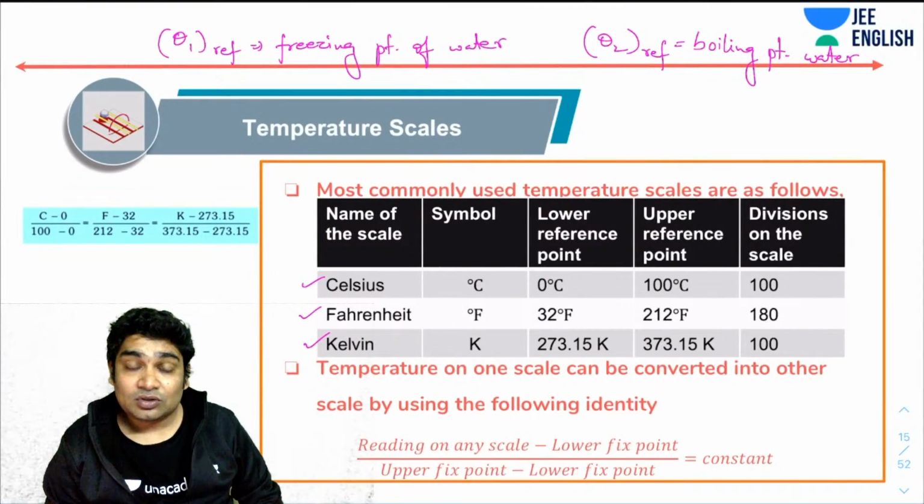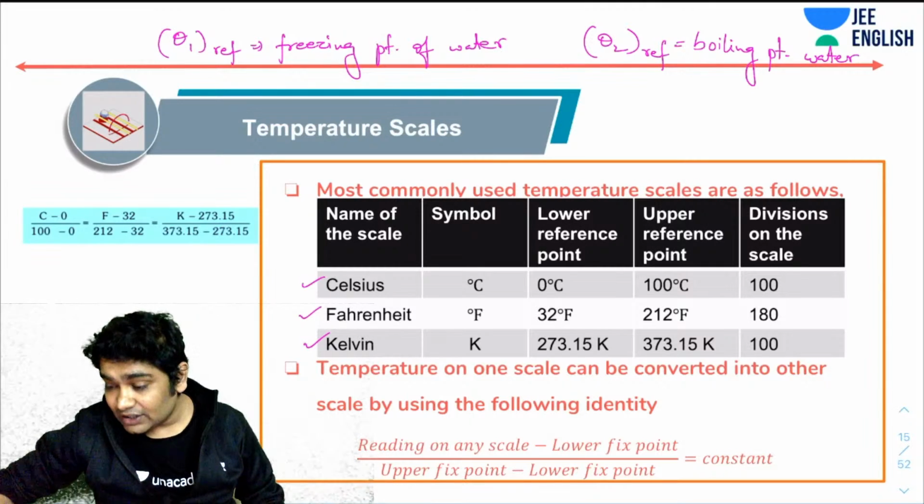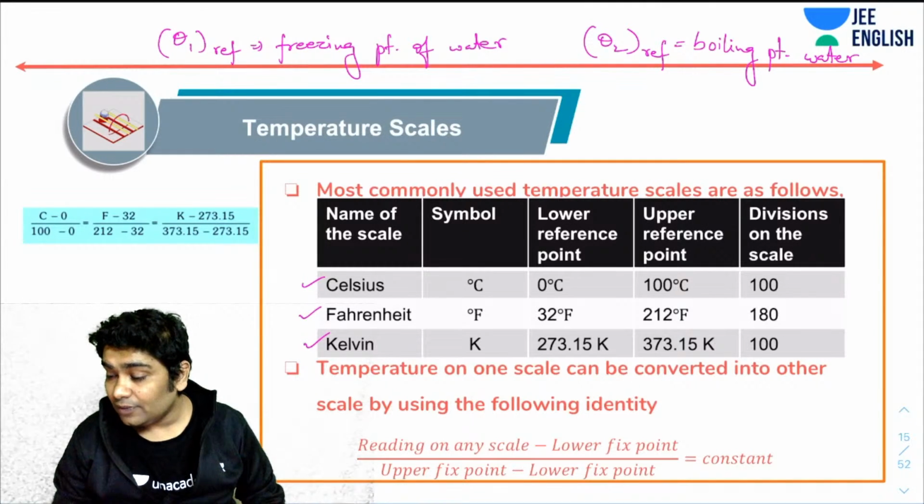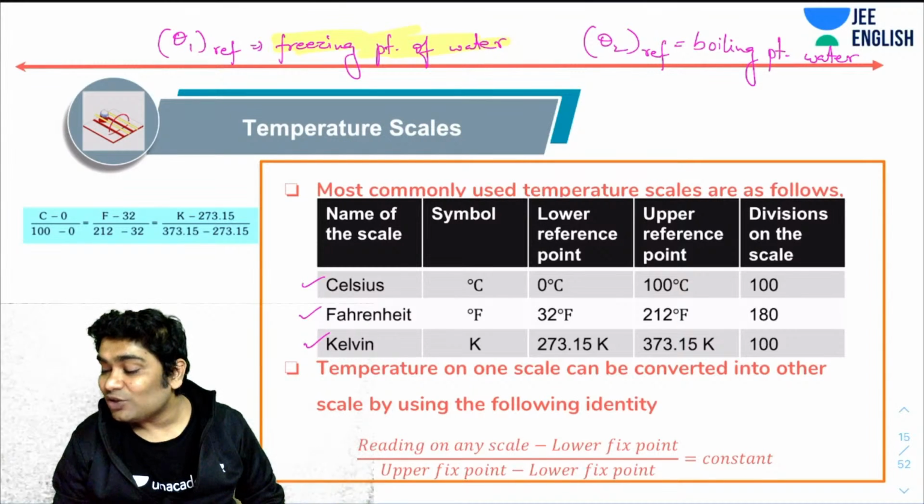What I said was, when I'm measuring the degree of hotness and degree of coldness, I needed reference points. Now, we choose these reference points as the freezing point of water and the boiling point of water. Why did we choose these two? Why did we choose water? Any idea why we chose water?